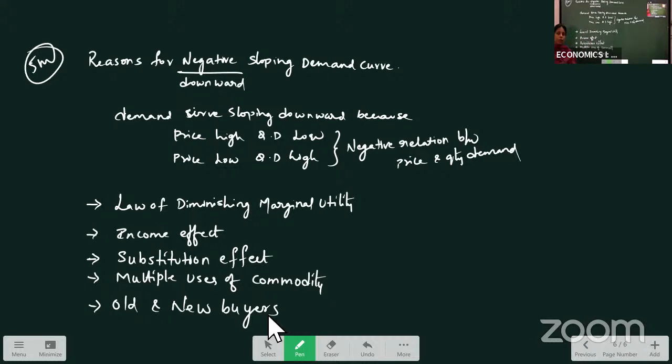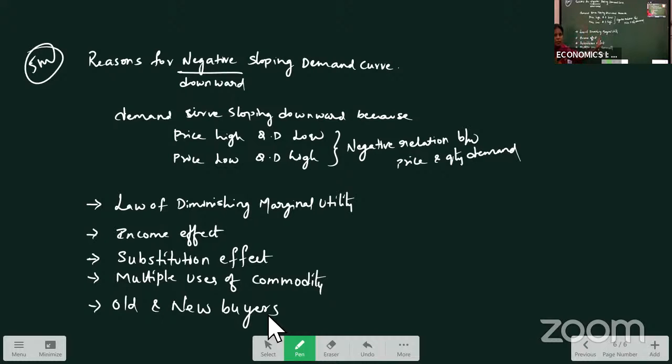If the price of that pen decreases to 30 rupees, obviously even you want to try that one. So demand for that commodity will increase when the price decreases, right? When the price decreases, old buyers will anyhow use it, and new buyers also want to try that commodity. So old and new buyers together, demand for that commodity will increase.